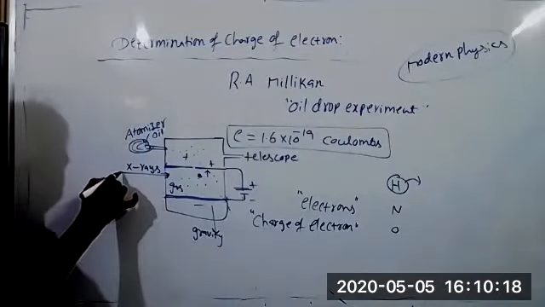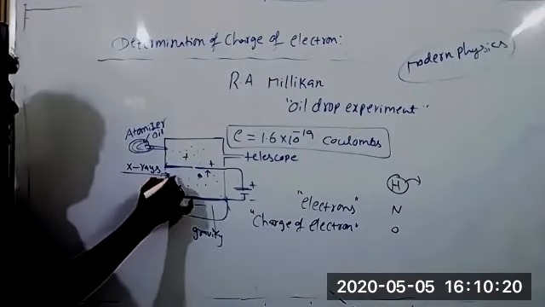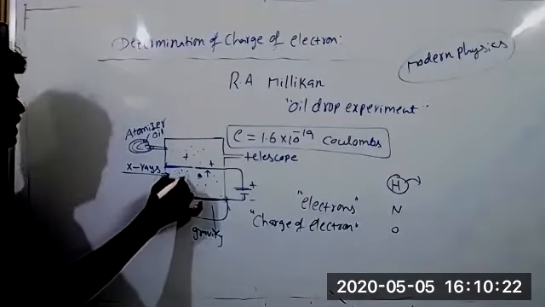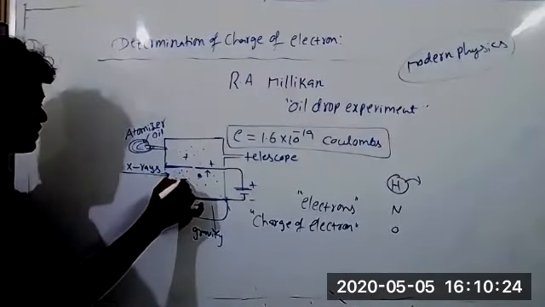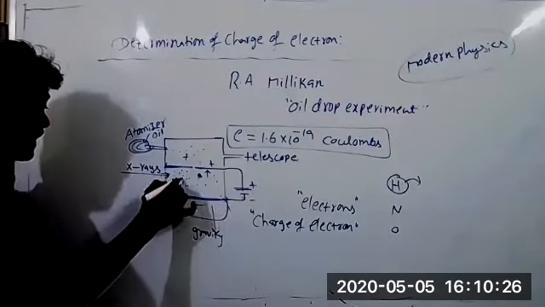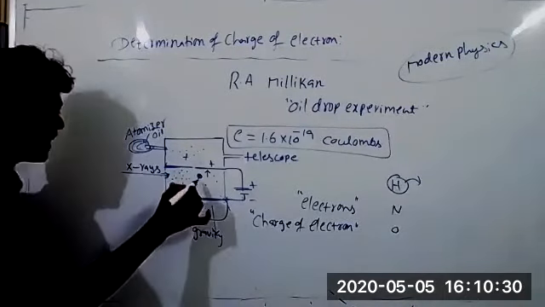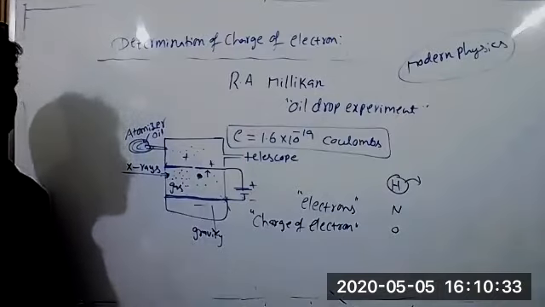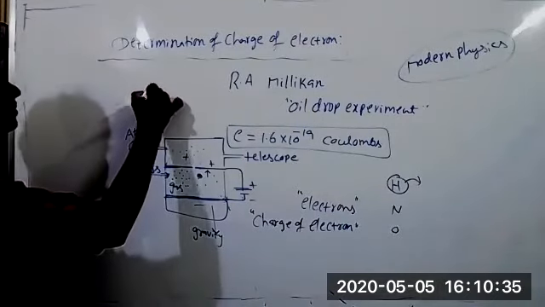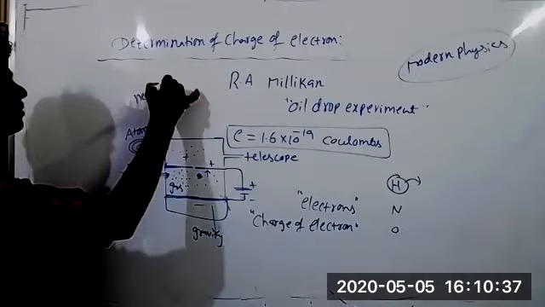With the help of X-rays, we ionize the gas. Some gas particles are present between the electrodes. Those gas molecules lose electrons. Those electrons are absorbed by the oil particle. Now the oil particle also behaves like a negatively charged particle.